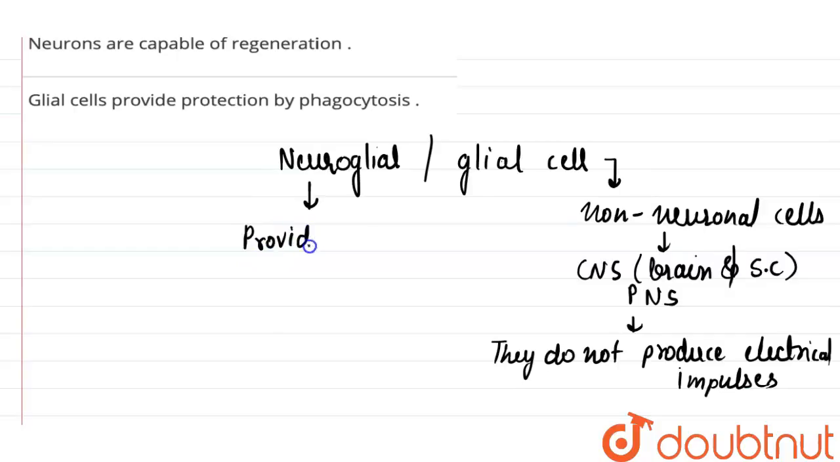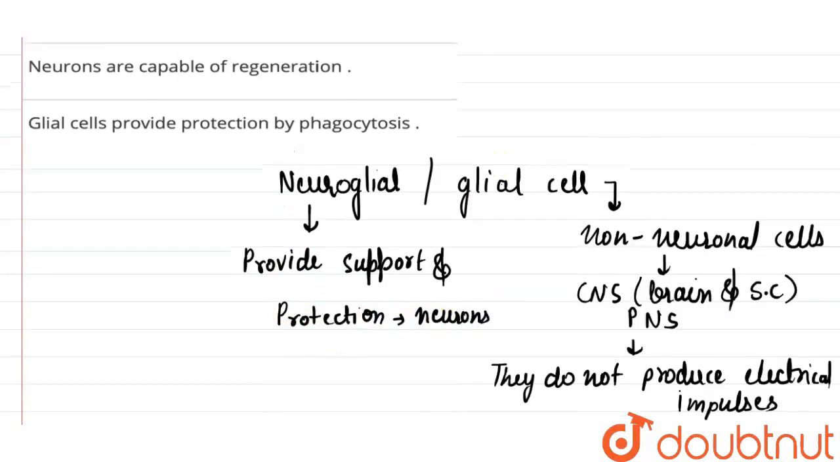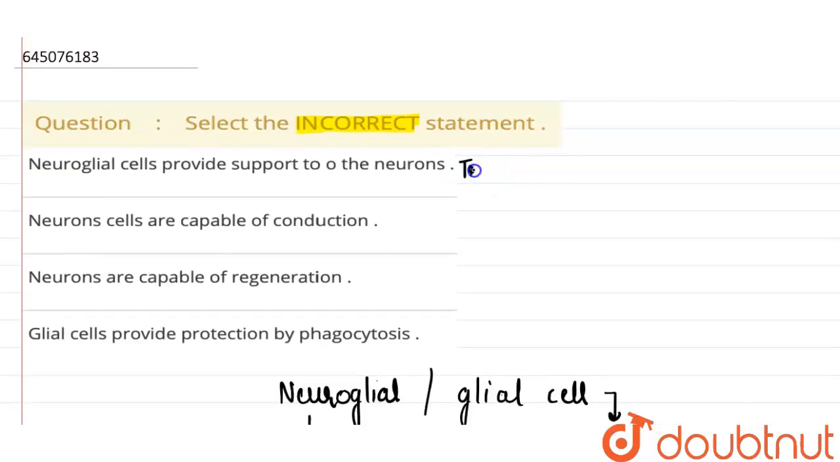Therefore, the main function of neuroglial cells is that they provide support and protection to the neurons. Okay, this is the correct statement here.